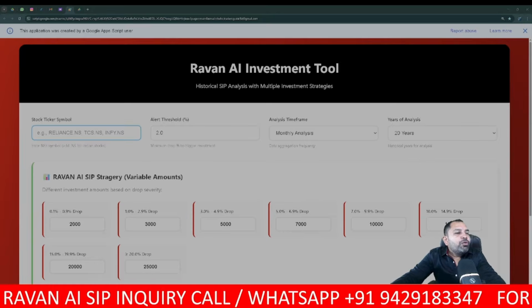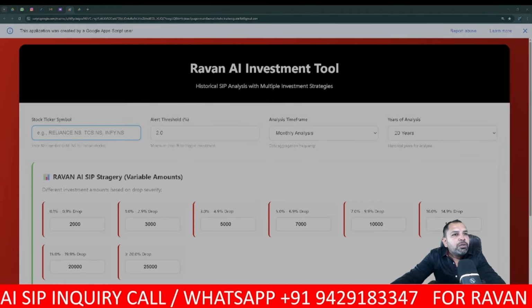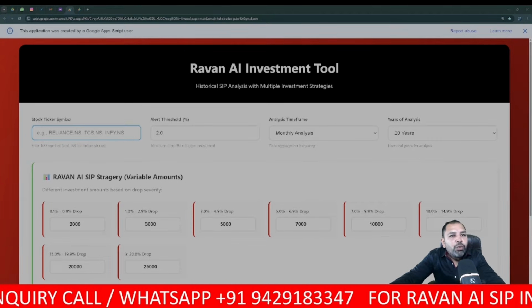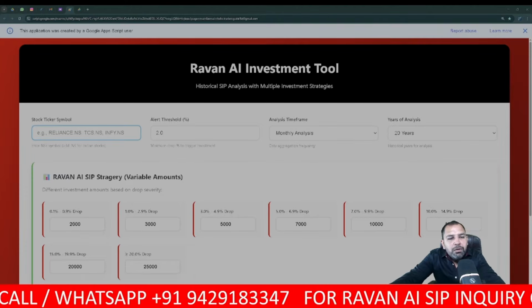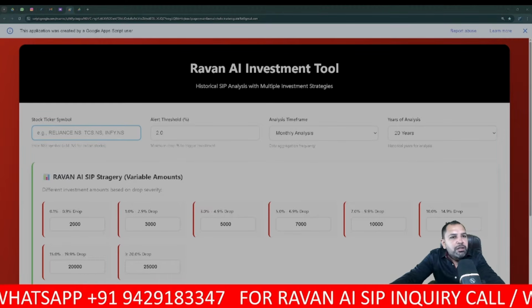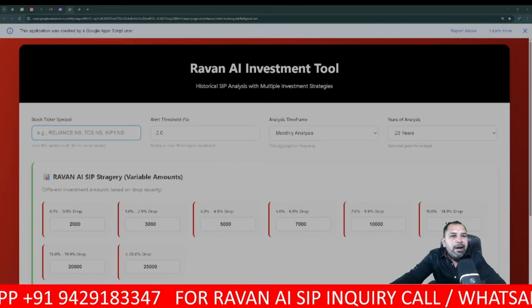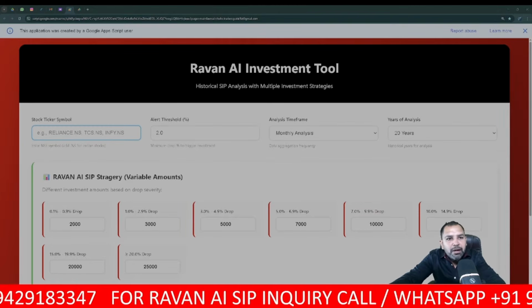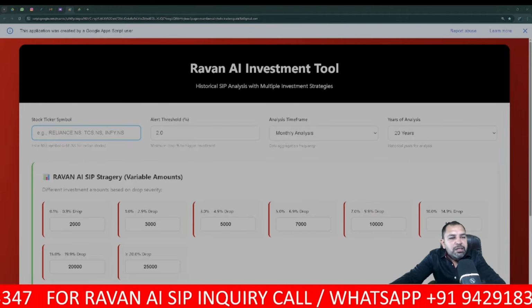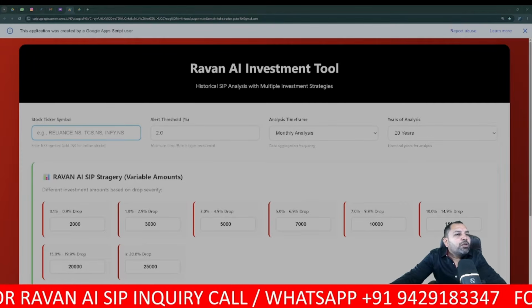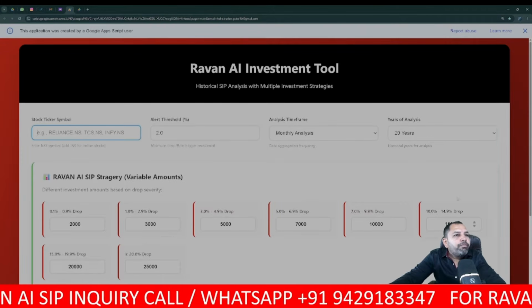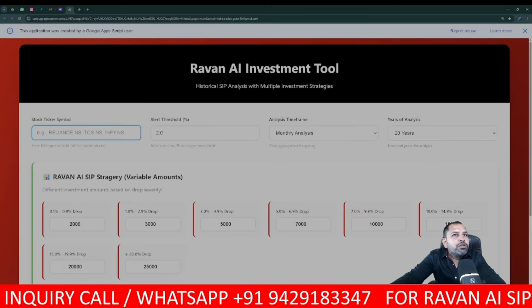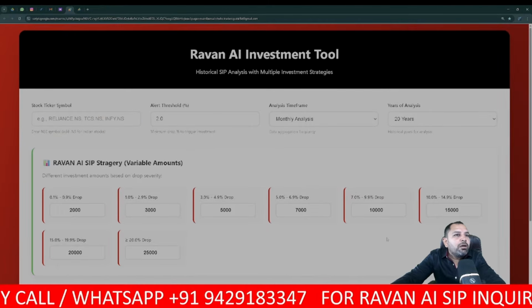Once I share it, you'll get this link, the URL, on your Gmail account. Our whole indicator, this tool access, you will get on Gmail, and alerts also you will get on your Gmail account only. We'll discuss that one by one. So this is the tool which you'll be getting online. Once you open this tool, you'll get this look.